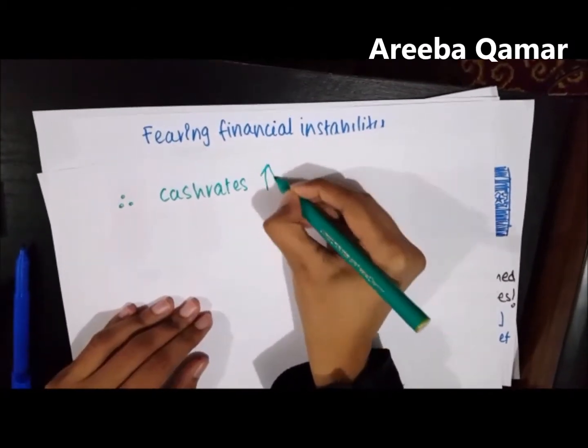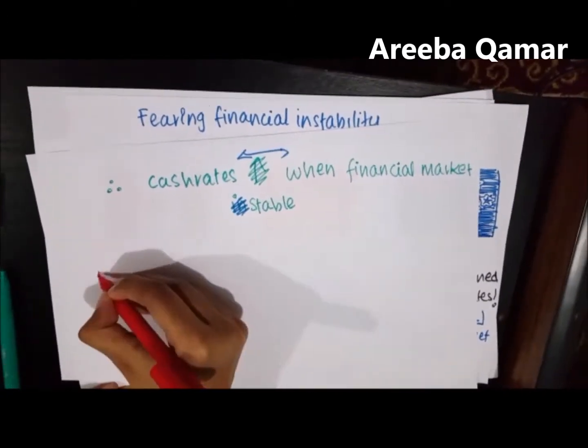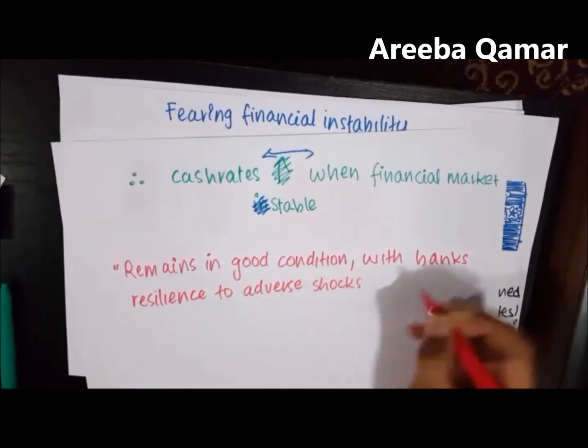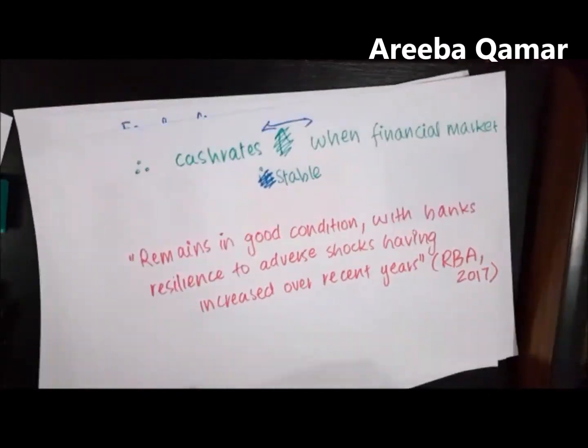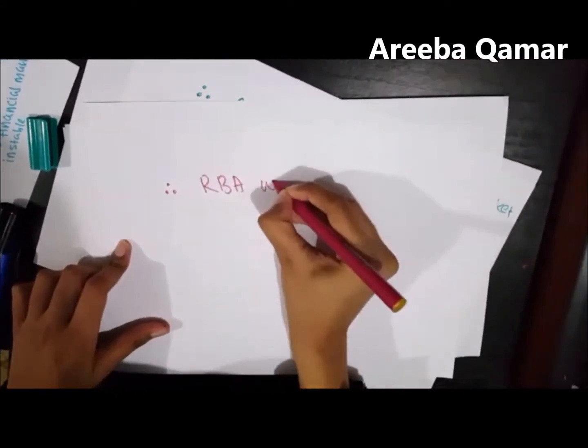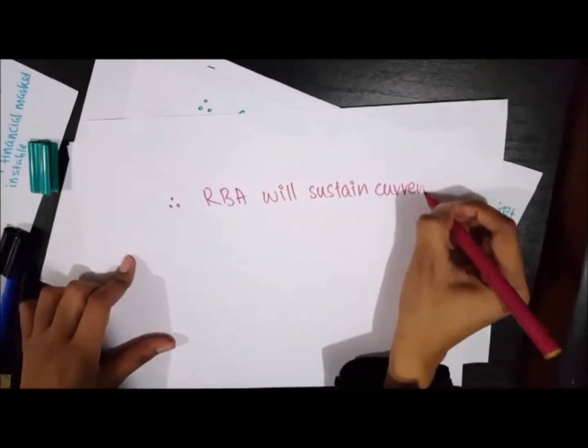The Reserve Bank tends to increase the cash rate during periods of instability and maintain constant cash rates when financial markets are stable. Therefore, it is safe to predict that the RBA will sustain the current level of the cash rate in October.